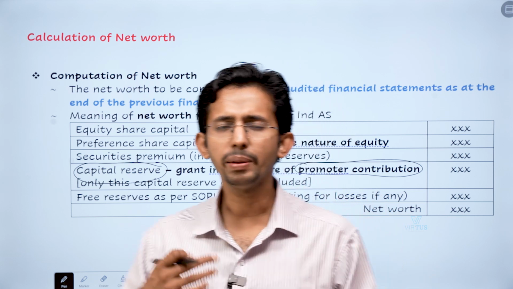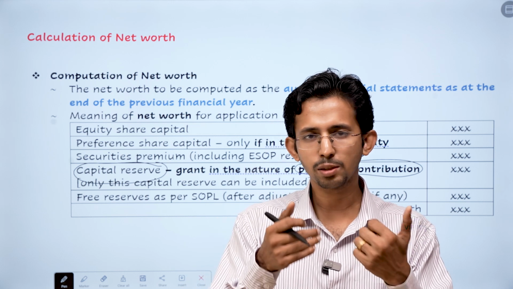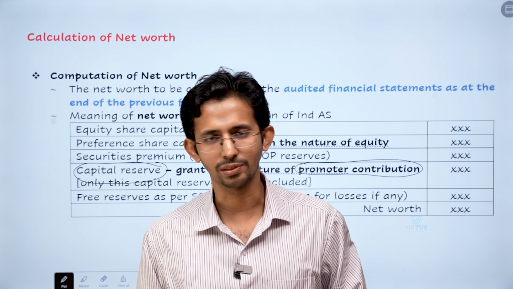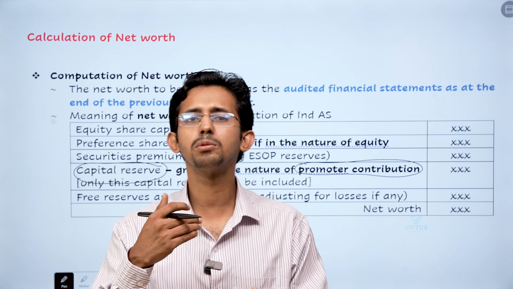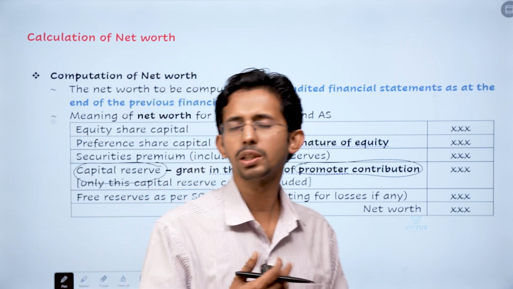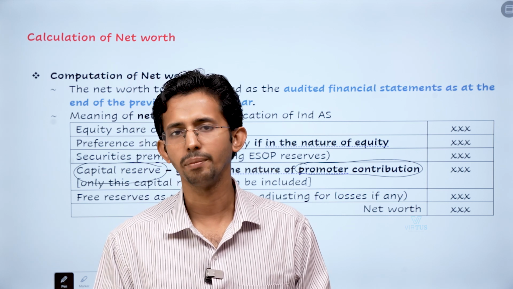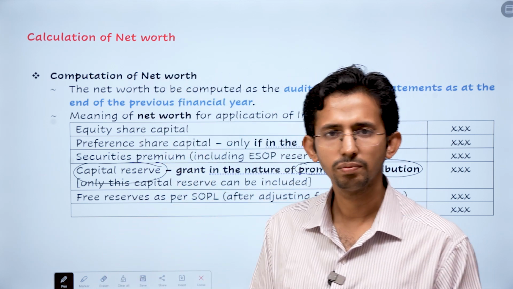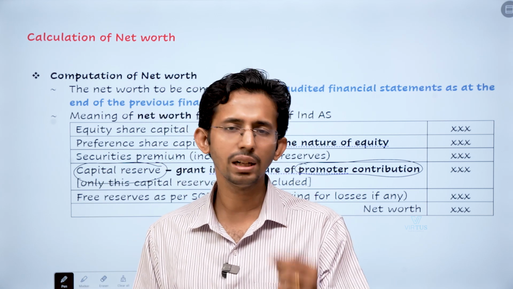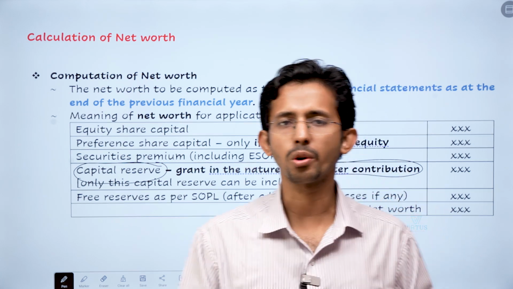Now, capital reserves could be of many types. Capital reserves ideally means a reserve which has been created for a specific purpose, and that specific purpose generally will be capital purposes. We have examples such as investment subsidy allowance, which is created as per the income tax law, or sometimes it could be some grants received from governments which has been carried as a capital reserve, all those things. Now any capital reserves which is shown in the audited financial statements can be considered only if it is in the form of promoter's contribution. Now what is this promoter's contribution?